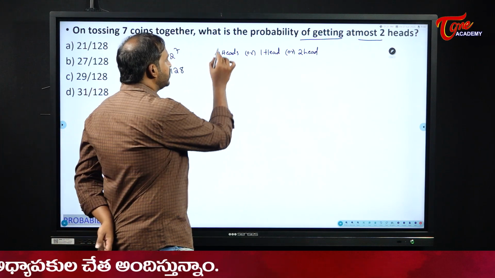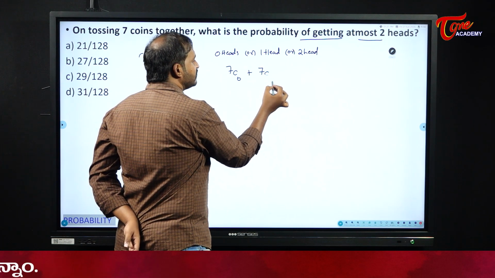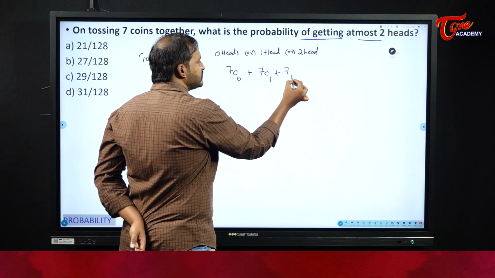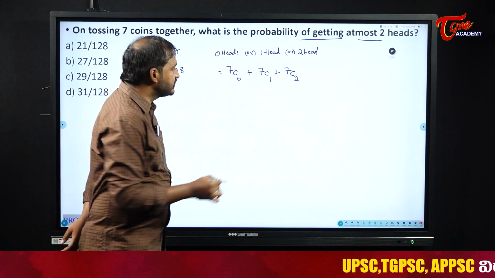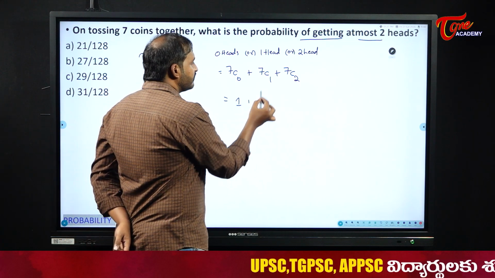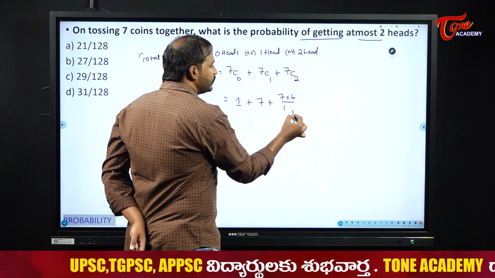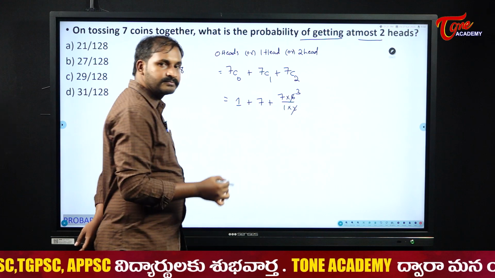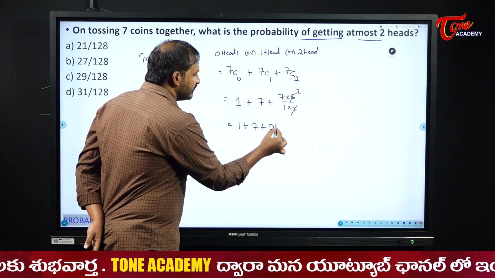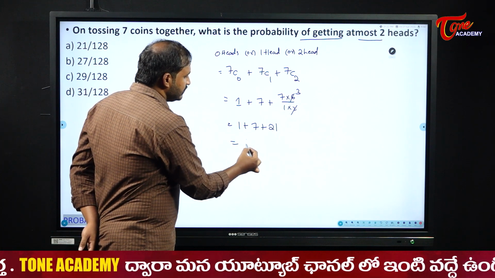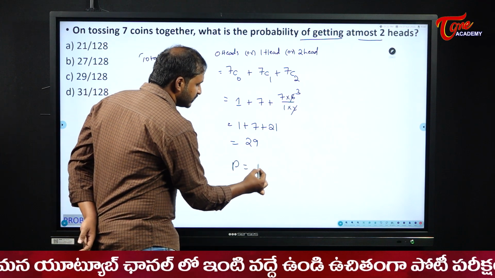Now, 0 heads, that means 7C0, or 1 head, 7C1, plus 2 heads, 7C2. This is the desired one. 7C0 is what, students? 1. 7C1 is 7, plus 7C2, 7 into 6 by 1 into 2, which is 21. So 1 plus 7 plus 21 will become 29.